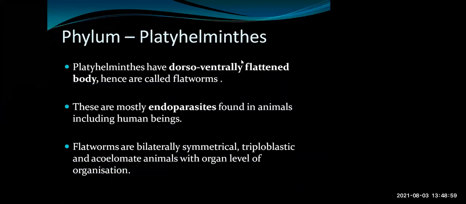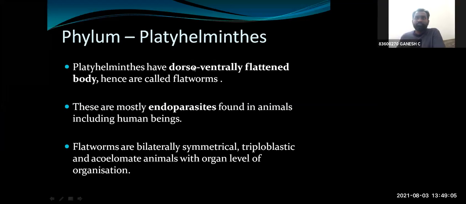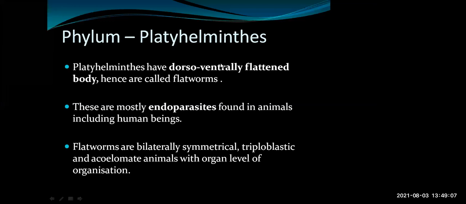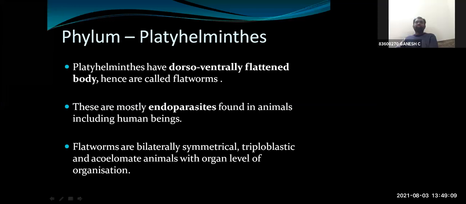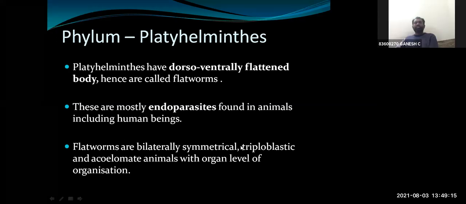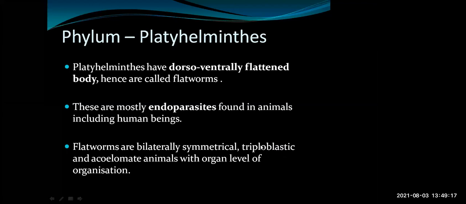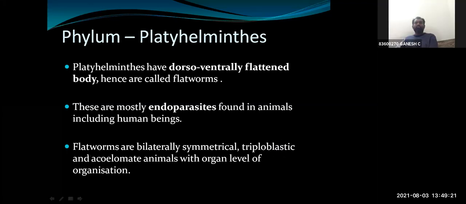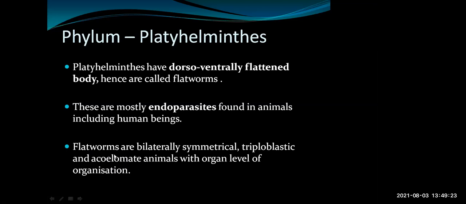Flatworms. How are they flat? Dorsoventrally flattened. Most of these organisms are endoparasites. The first triploblastic animal is Platyhelminthes.